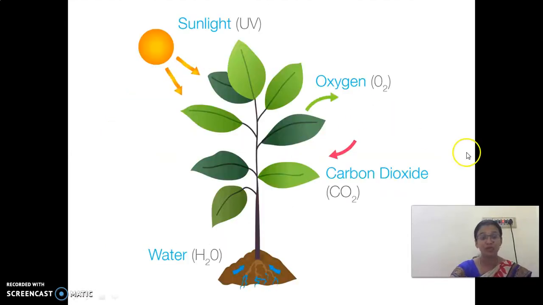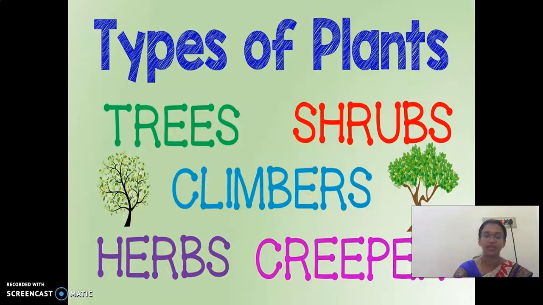Next, the process of photosynthesis. Roots absorb water and minerals from the soil, and leaves help in giving out oxygen and absorbing carbon dioxide. Types of plants: they are trees, shrubs, climbers, herbs and creepers.